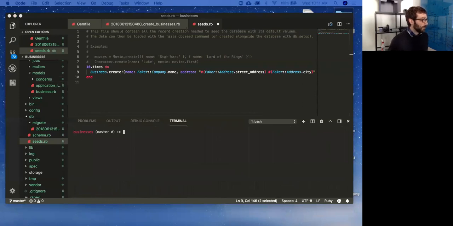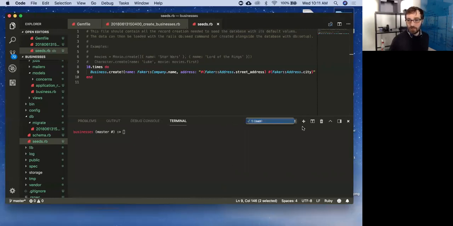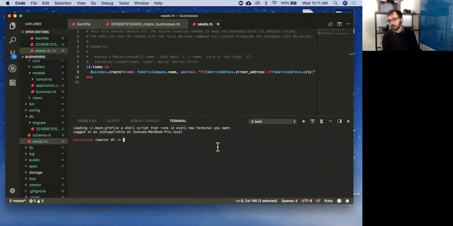Okay. I'm going to open another. So now I have 2 profiles open, and in one of them I'm going to run my server. What was the command for this before? Bundle exec shotgun. Yeah, we were using bundle exec shotgun. Rails is going to have reloading built in, right? So we're not going to have to keep restarting our server every time we make a change in our app. So all we are going to have to run is Rails server or Rails S.